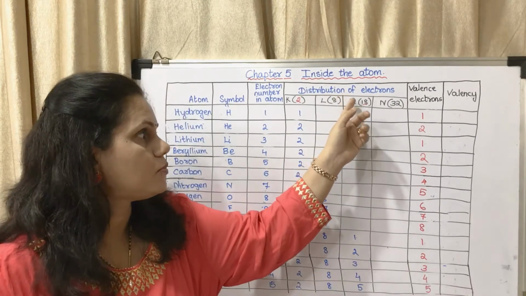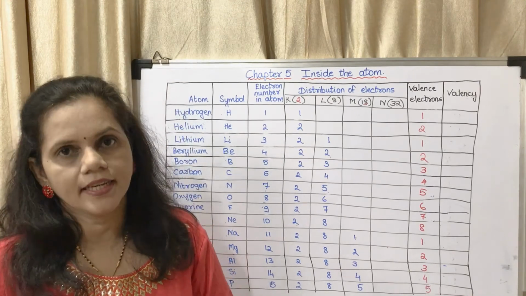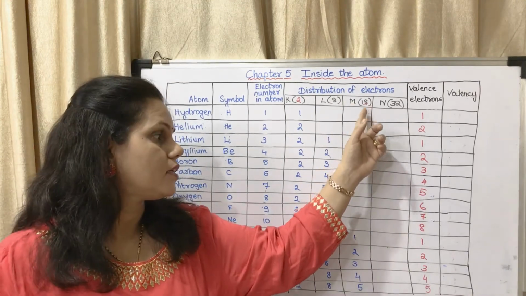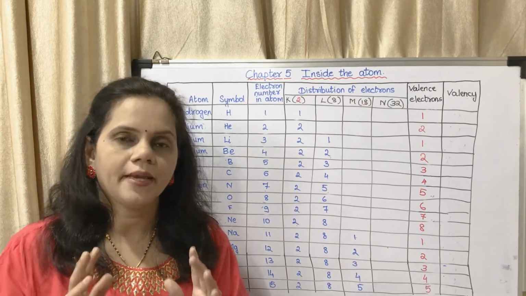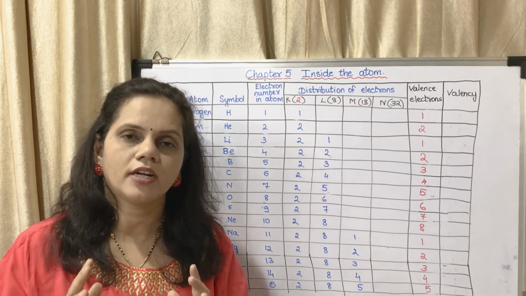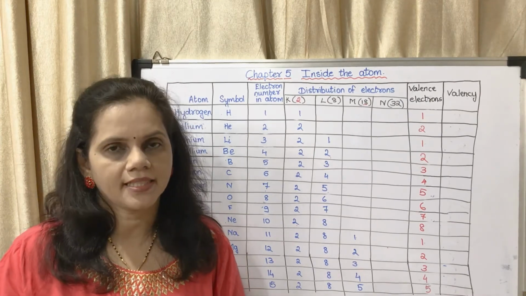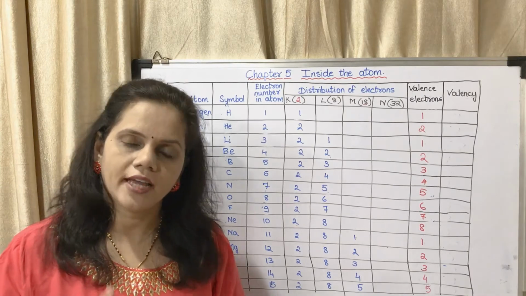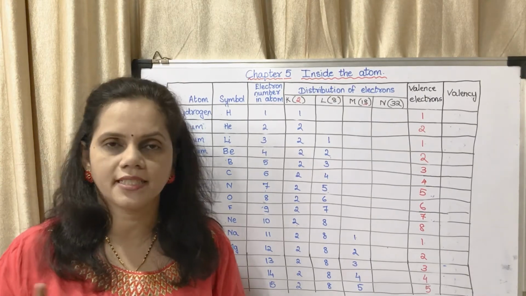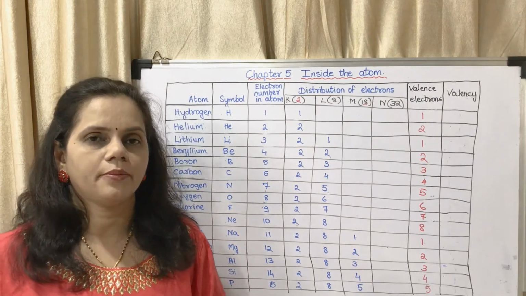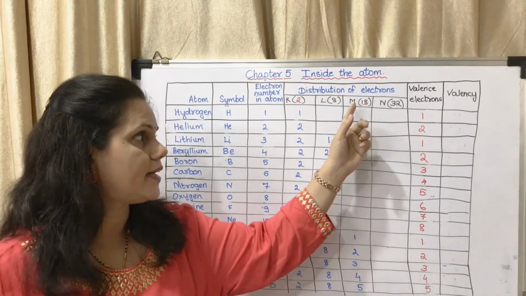Okay, in M shell also the magic number is 8, even if it can accommodate 18. For here you don't worry, that is not in your syllabus for now. For the time being, you may understand that for K shell the magic number is 2, and for L shell the magic number is 8, and for M shell the magic number is 8. Magic number, not the maximum number of electrons which can be accommodated. What is the maximum number of electrons which can be accommodated in M shell?